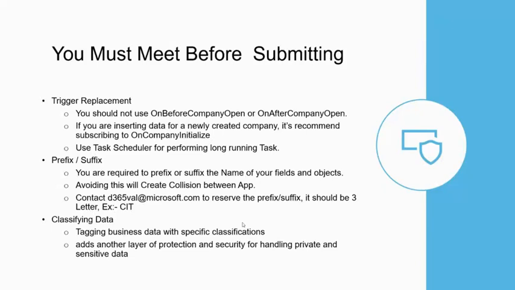In such a case, one or more apps may have the same names for tables as well as for fields. To avoid this, you need to add your prefix or suffix to your table name as well as your field name, and I think it's mandatory for all your objects.